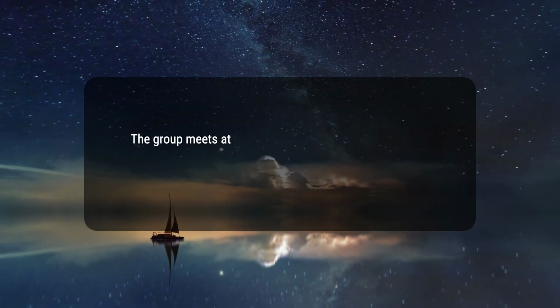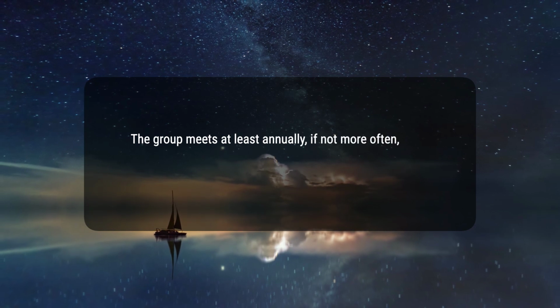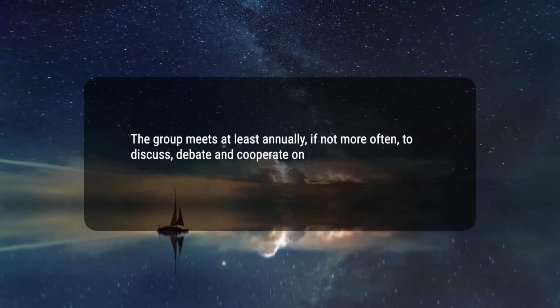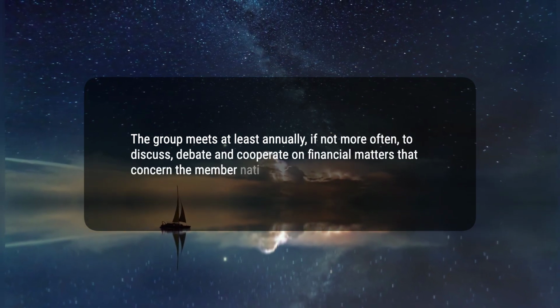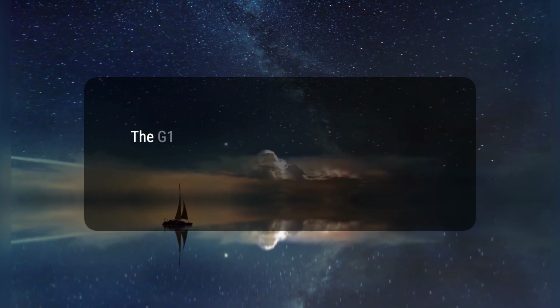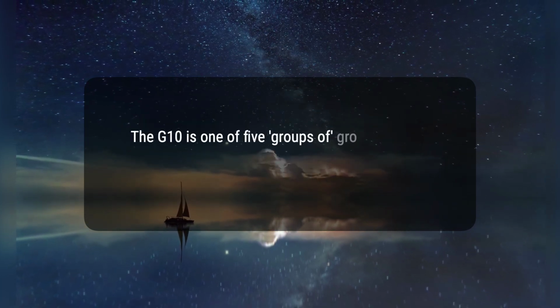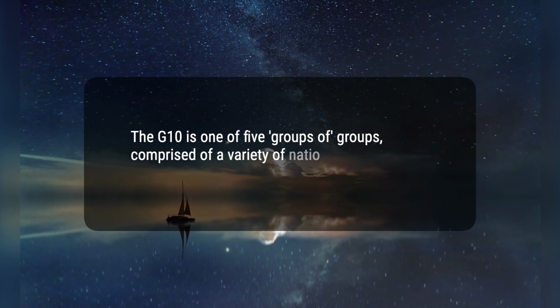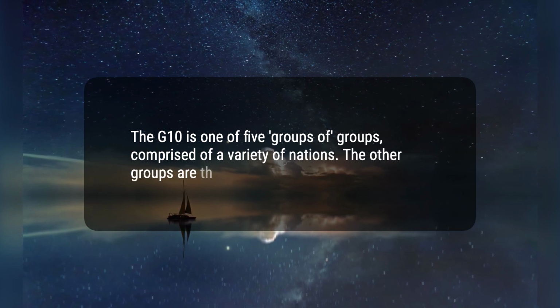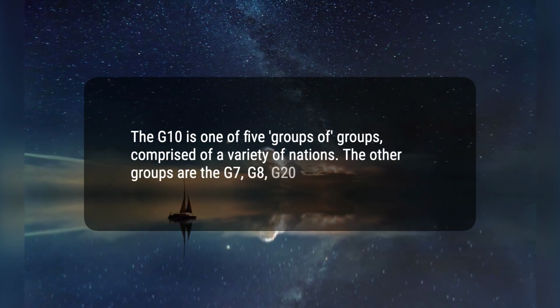3. The group meets at least annually, if not more often, to discuss, debate and cooperate on financial matters that concern the member nations. 4. The G10 is one of 5 groups of groups, comprised of a variety of nations. The other groups are the G7, G8, G20, and the G24.